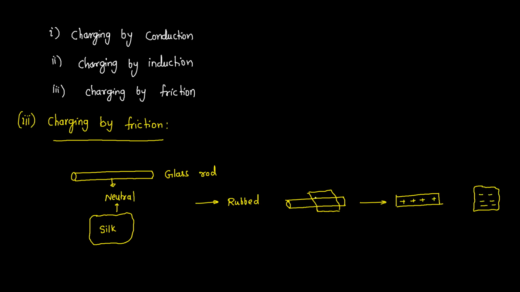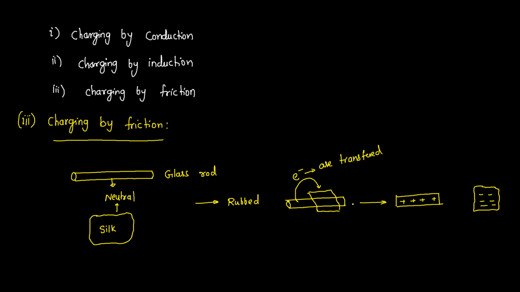Actually, whenever you rub a glass rod with a silk cloth, the electrons are transferred into the silk cloth. So remember this, electrons are transferred into the silk cloth. Whenever electrons go out of an object, that object will become positively charged.